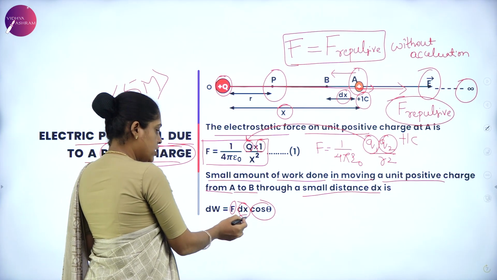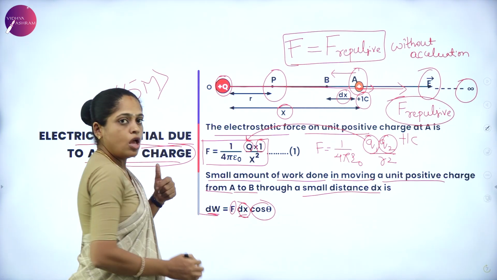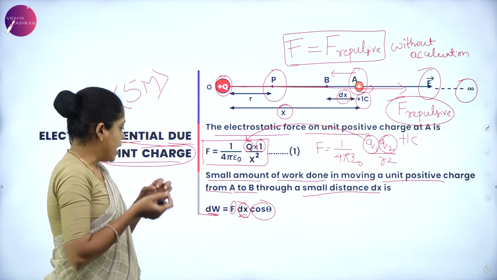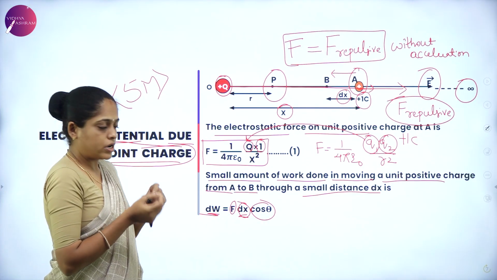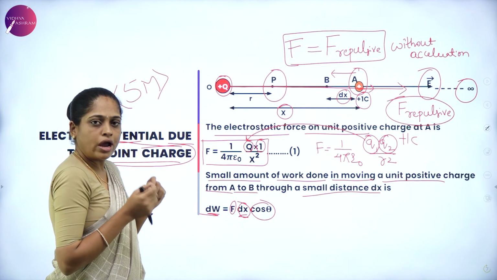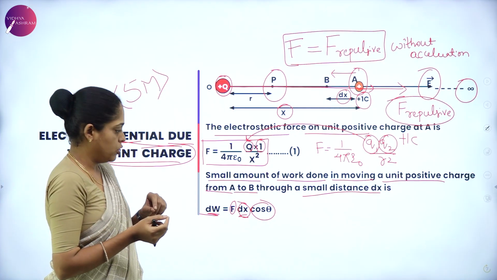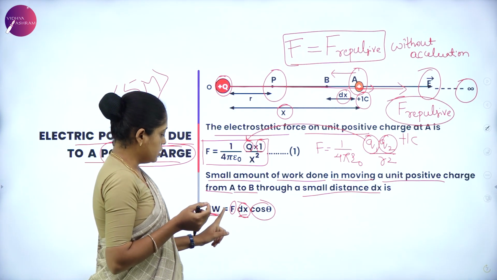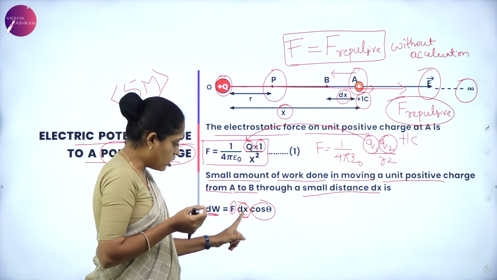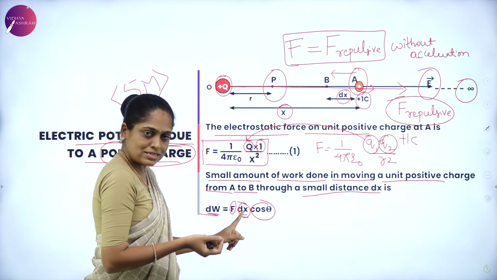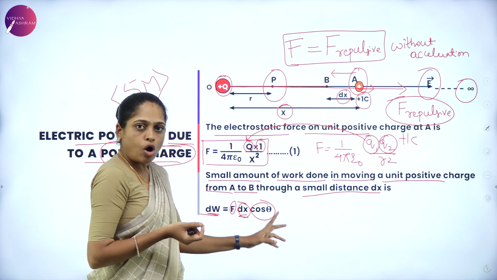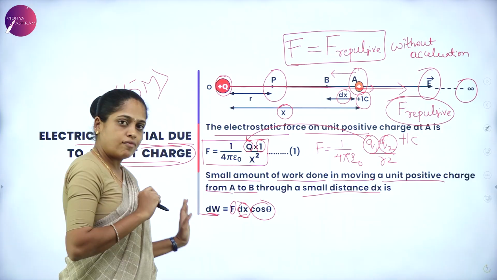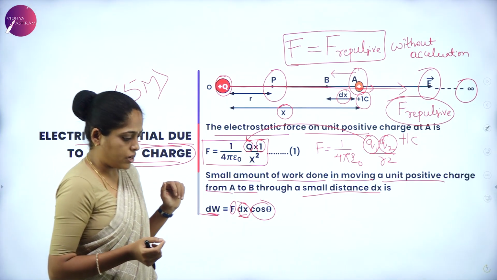Since the displacement is small, the work done is small. How to represent the small? As dW. So small work done is equal to F, into the small displacement dx, into cos theta.